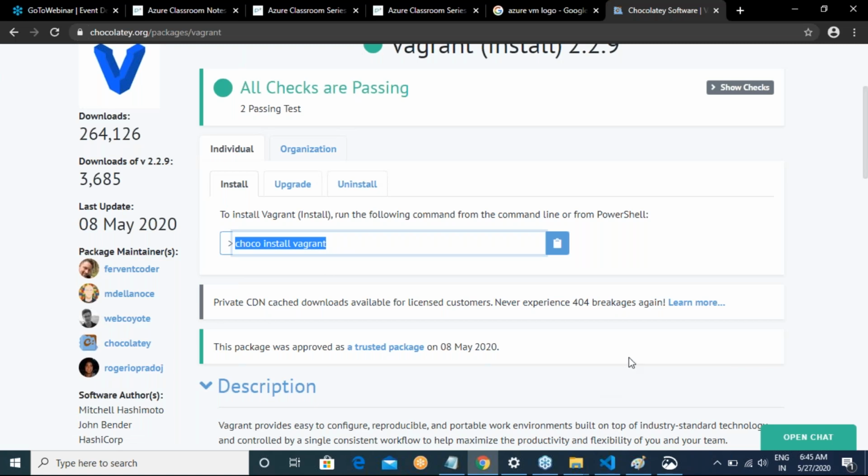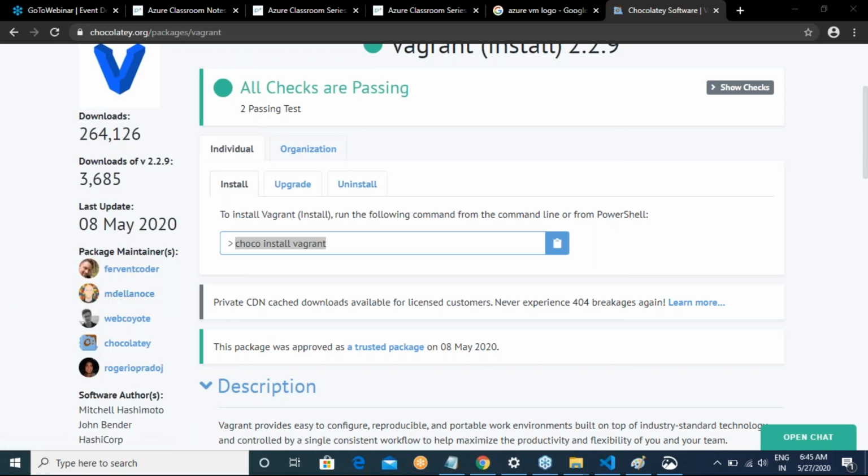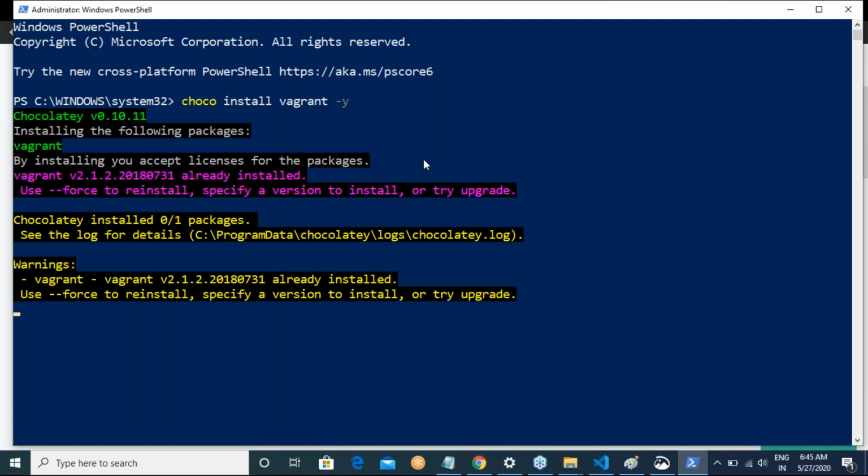Now I am doing this on my Windows system, but if you don't have the system, try to do it offline. If you have the system, you can continue along with me. So choco install vagrant -y. It says you have Vagrant already installed. So I'll be doing one more thing.